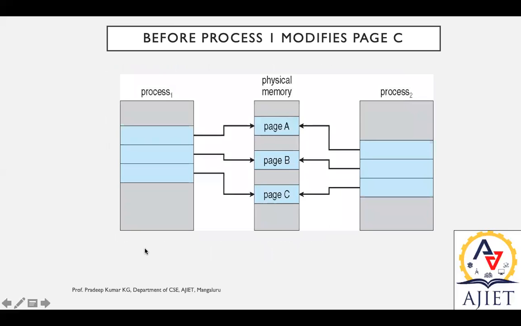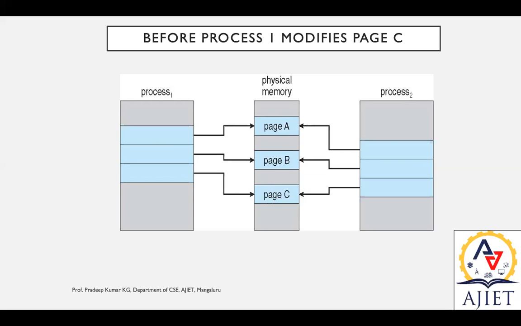On the other hand, we can make use of this scenario when we call exec, that is, to execute the child process. So this is very efficient. Here you can see an example. We have two processes, process 1 and process 2. Here is the page table and the physical memory, that is, the frames. Before process 1 modifies page C, process 2 may allocate this. That is fast for process creation.